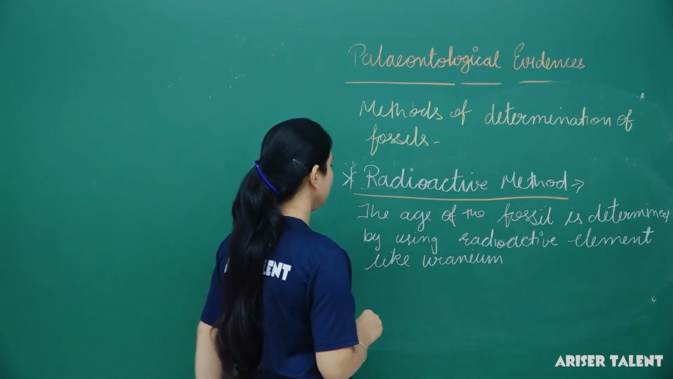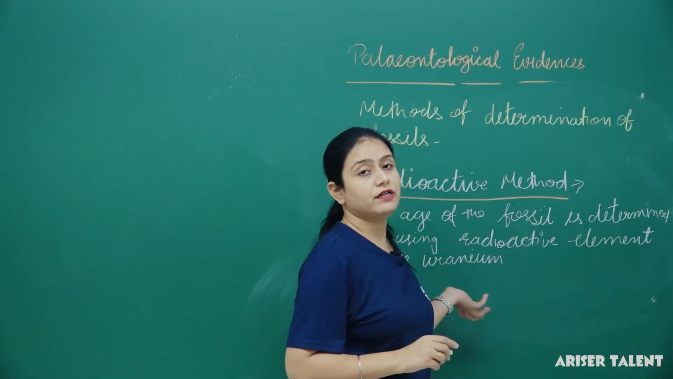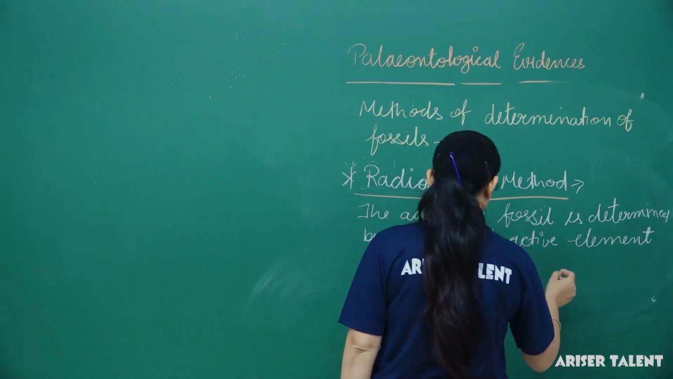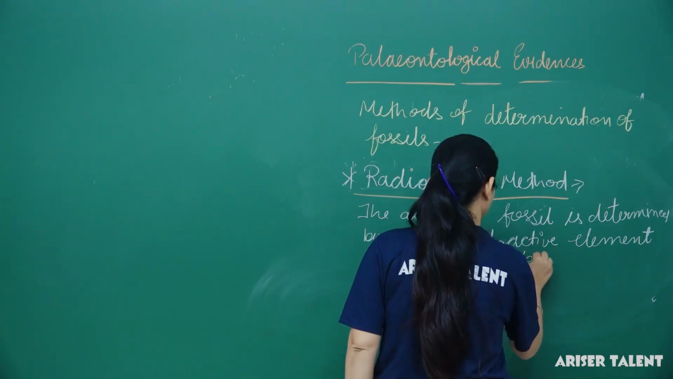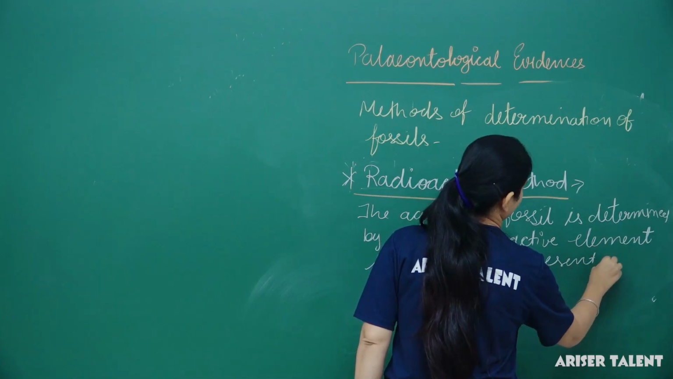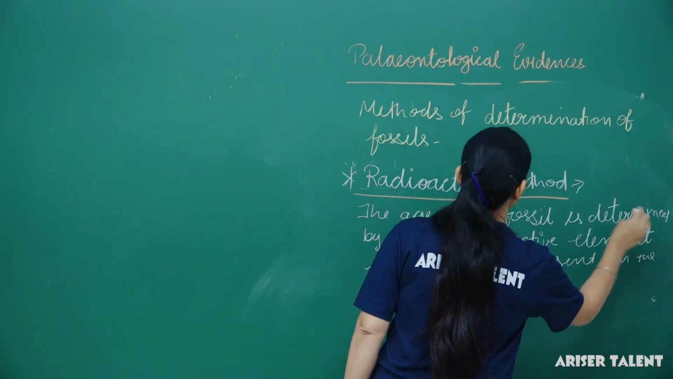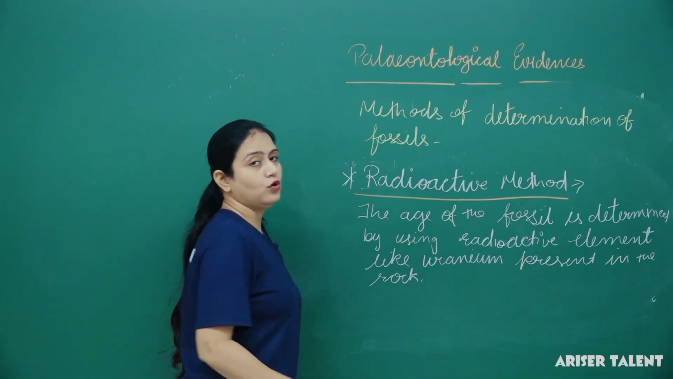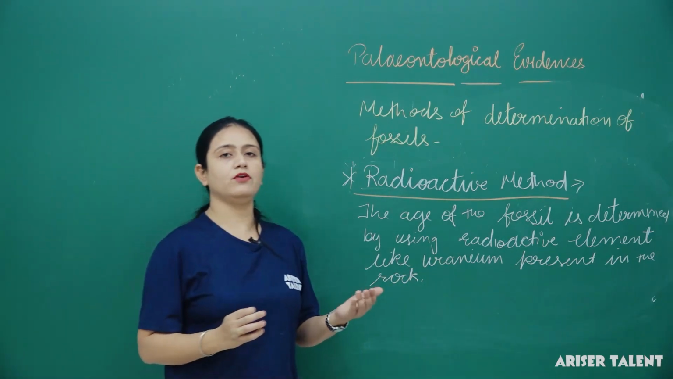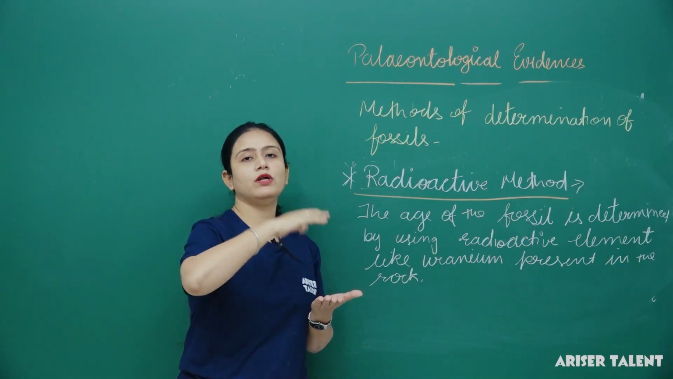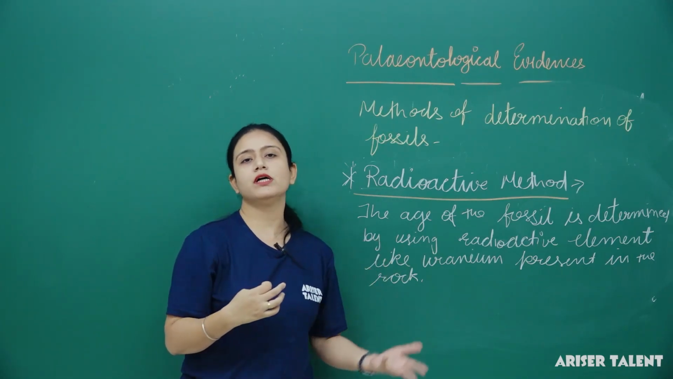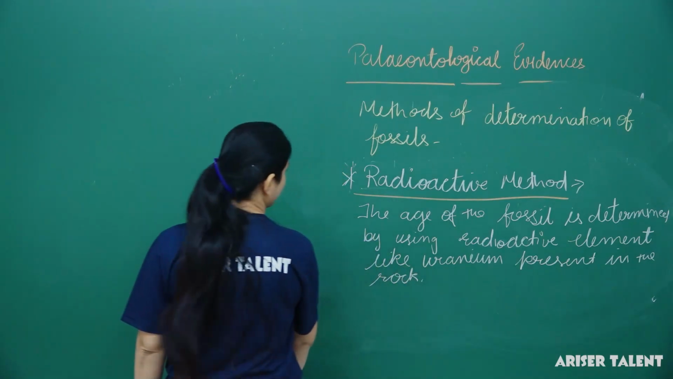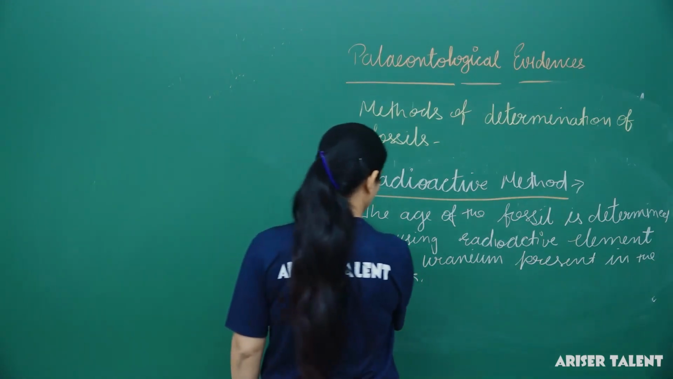Okay. So where is it generally present? Uranium is present in sedimentary rock. Fine. Hope you know what sedimentary rocks are. When layers are formed one above the other, these are known as sedimentary rocks. Okay, and next is carbon dating.